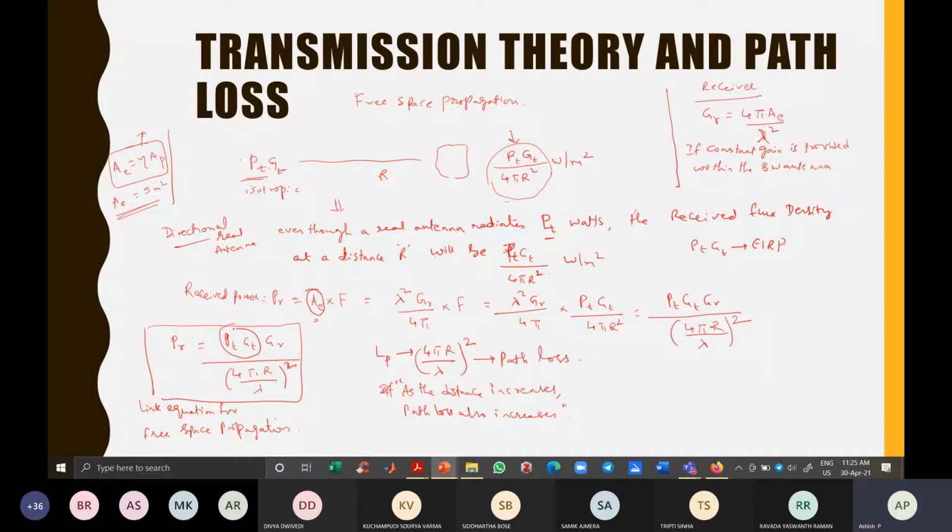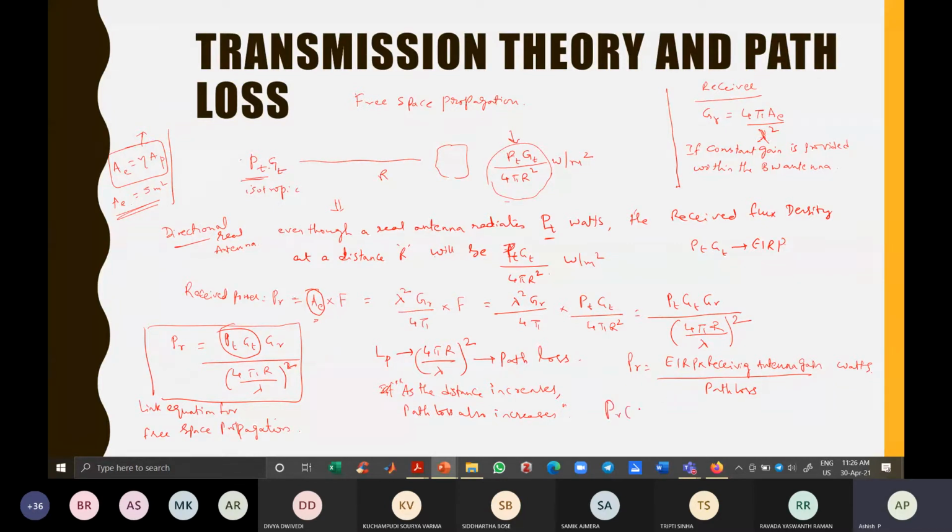This PT into GT is the EIRP. So we can write this equation as received power is equal to EIRP into the gain of the receiving antenna, that is GR, divided by path loss, in watts. So this formula can be written like this. So this is in the normal scale.